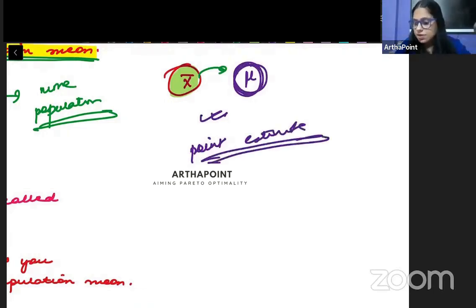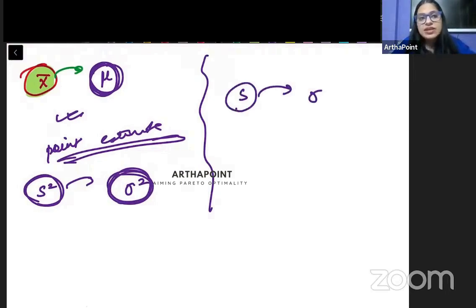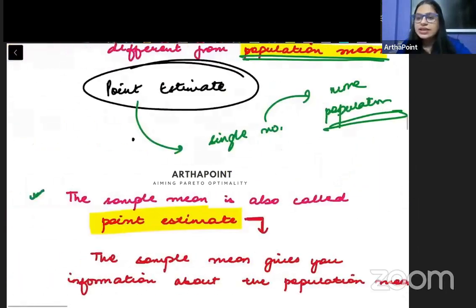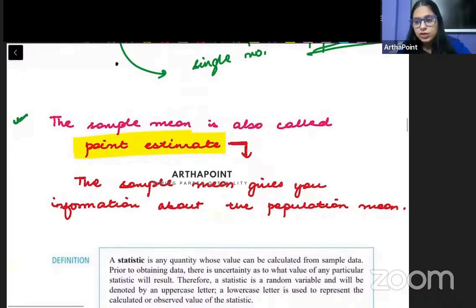So if I say the variance of the sample helps me understand more about the variance of the population, the standard deviation of the sample helps me understand more about the standard deviation of the population. So if a single thing helps you understand more about the population, then we can say it will be called a point statistic. उसको हम एक point statistic बोल देंगे.